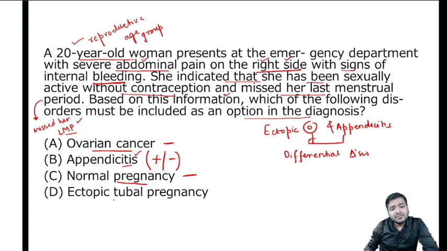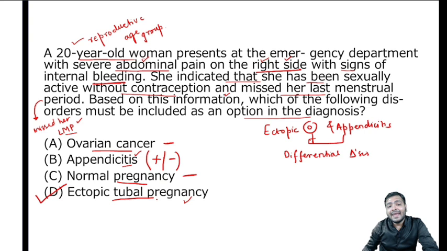Coming on to the last option, that is the ectopic tubal pregnancy. Yes, this can be the answer. Why? Because she has missed her last menstrual period. If we do a UPT, the urine pregnancy test, it will come out positive, and that ultimately indicates that it is a pregnancy, and that cannot be a normal pregnancy, I told you.